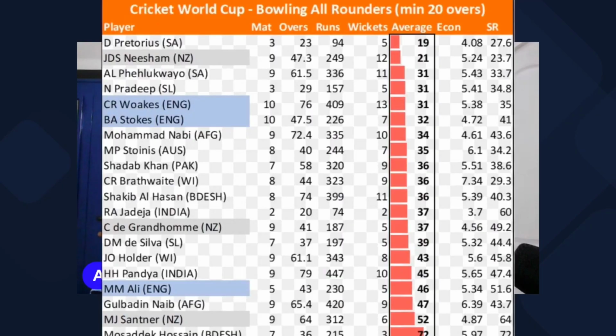Now, let's pick up a stat from the 2019 World Cup, because these are some of the interesting stats of the 2019 World Cup. You can understand. Let's look at the bowling average over here. The best bowling all-rounders is the tag over here.